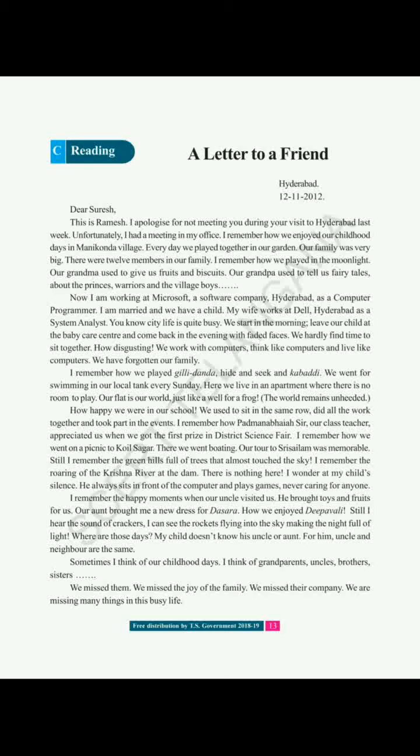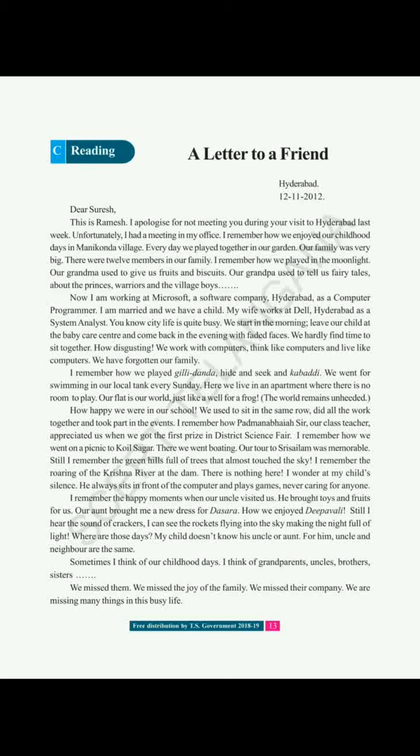What is the difference between their childhood and his child's childhood? They used to play outside. They used to play with nature. They used to enjoy nature. But his kid is what? His child is silent and what? He just plays with the computer. Okay? Never caring for anyone. That means he doesn't have any emotions for any of the family members.